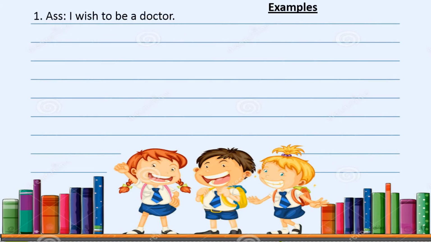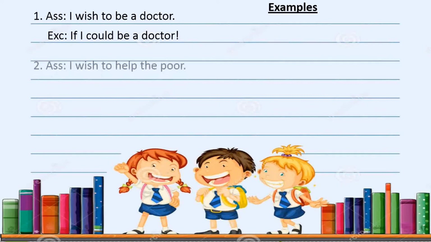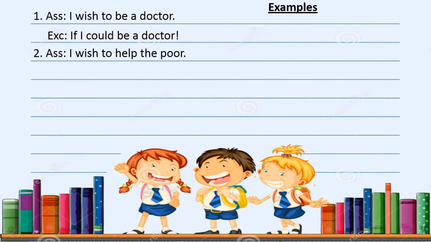I wish to be a doctor. If I could be a doctor! I wish to help the poor. If I could help the poor! So firstly write "if" plus subject plus "could", then the rest of the sentence after the word "to". So follow: if I could help the poor!